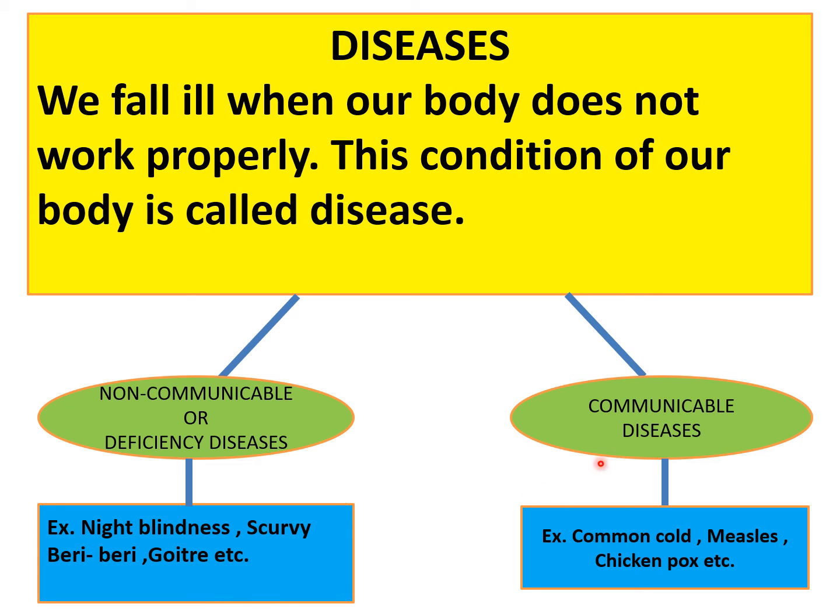Then the other type of diseases are communicable diseases, which can be passed on to others or are infectious. So they can be passed from one person to another. And they are like common cold, measles, chickenpox. Now you can also say Corona or COVID. Okay, so that is also a communicable disease.